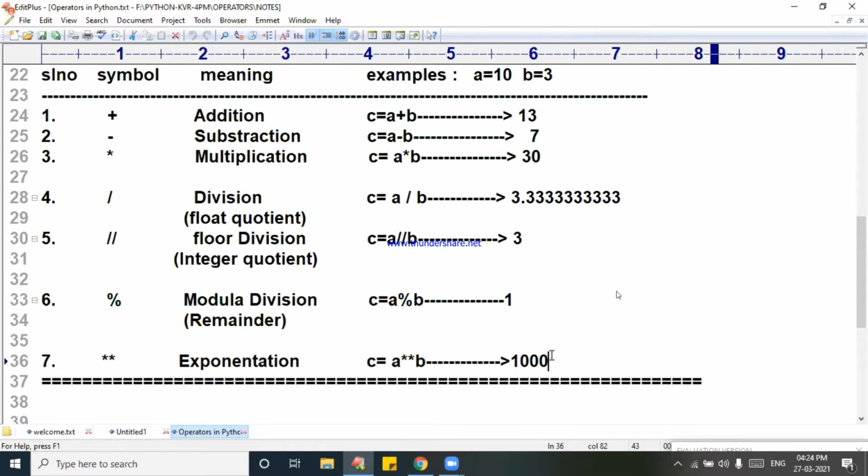Today I'm showing that program, how to run it. Please look at that. Last 15 minutes we will concentrate on the doubts. Write a Python program which demonstrates the concept of arithmetic operators.